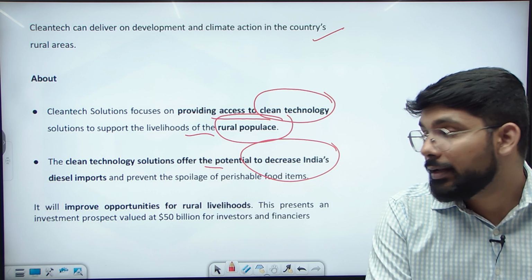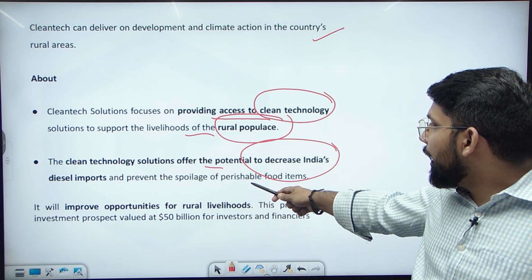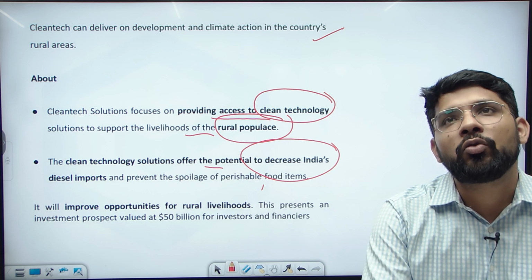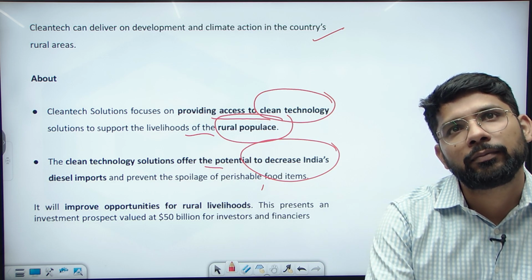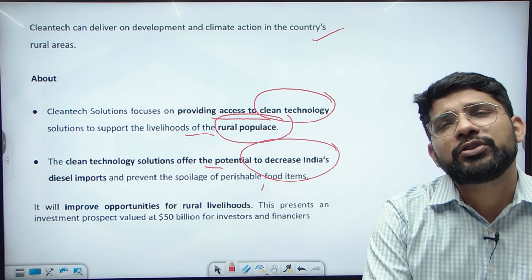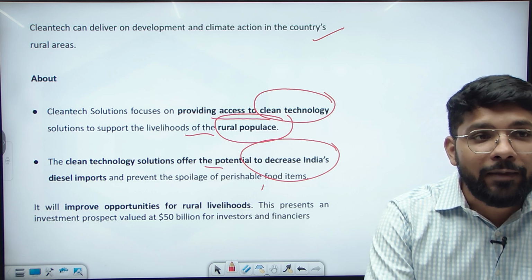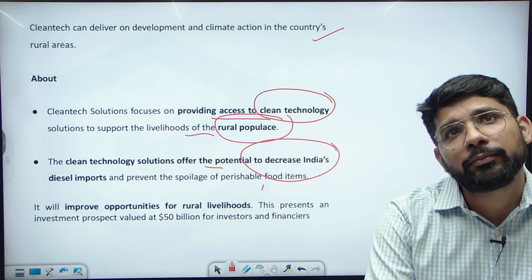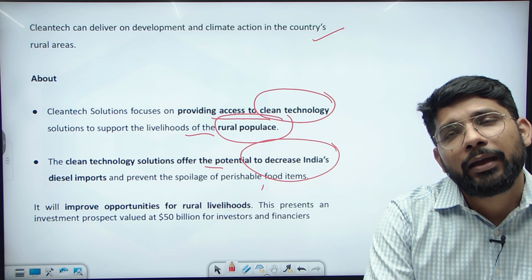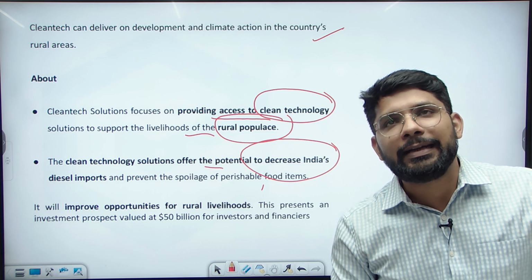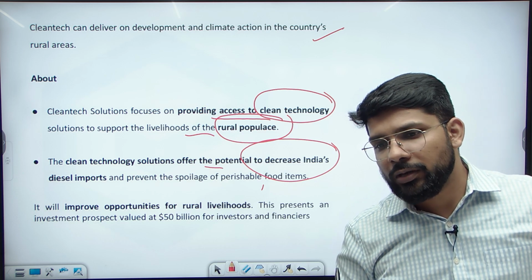And if we are generating the technology, it will also help us to prevent the spoilage of perishable food items. We can store those items in cold storage. It will improve opportunity in the rural area. It will help to upgrade rural livelihood. And the current investment in this area is almost $50 billion in clean tech. This is general information about clean tech.